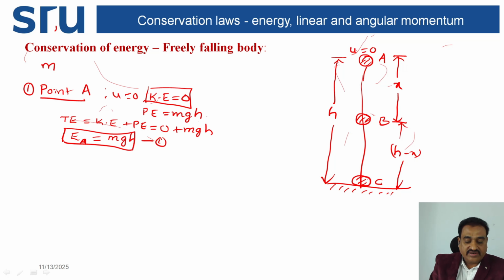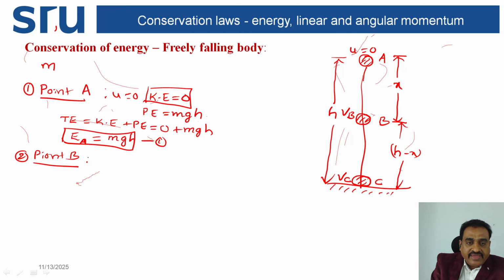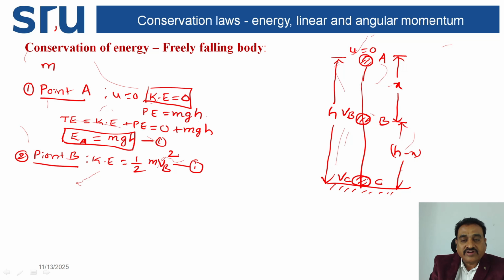Second, we need to calculate at point B. The velocity at point B, take this as VB. The velocity at point C, this is VC. So at point B, the kinetic energy is equal to half m VB square. Let this be equation Roman number 1.